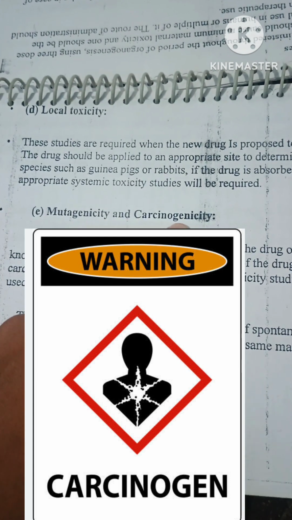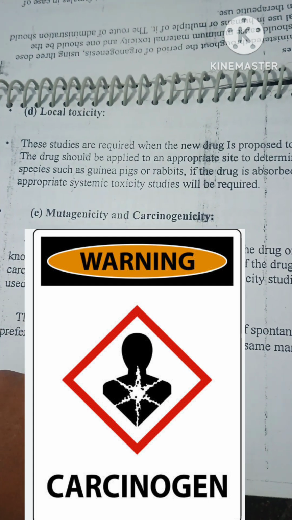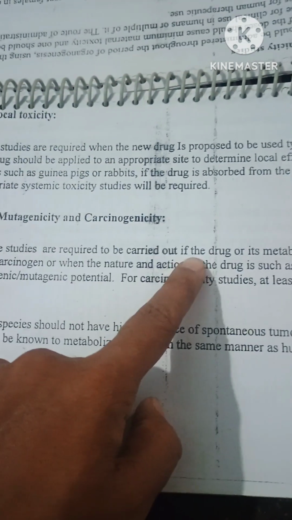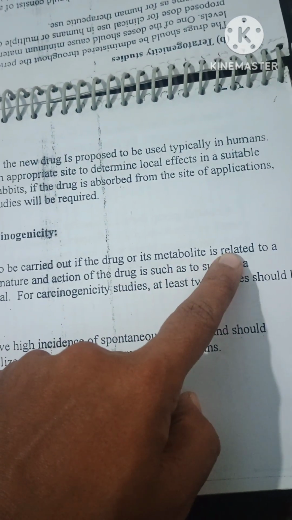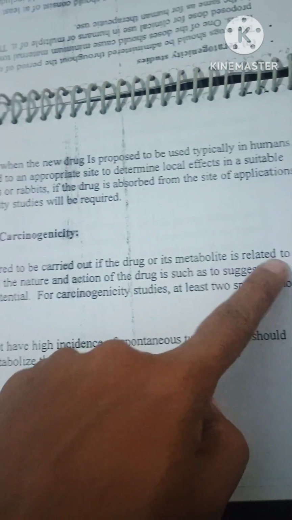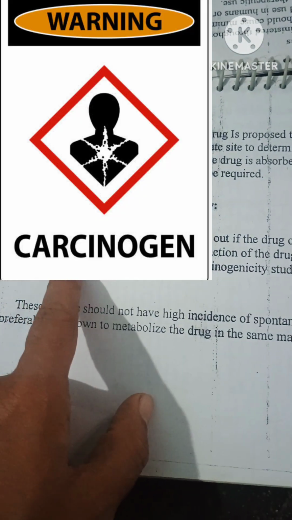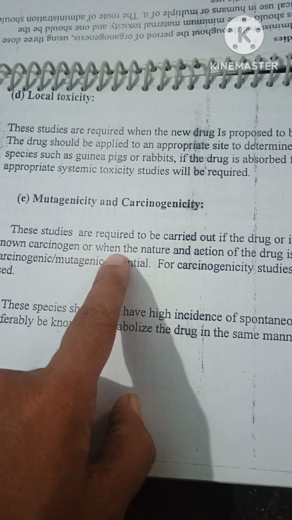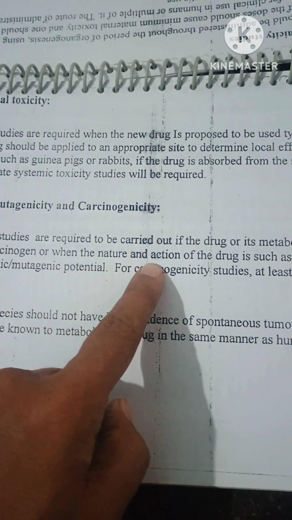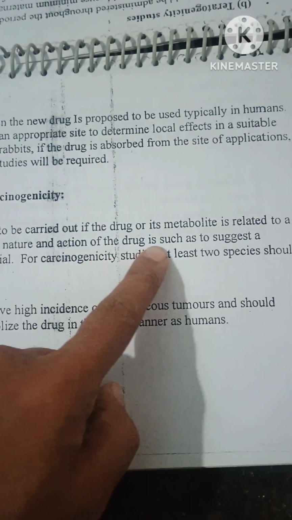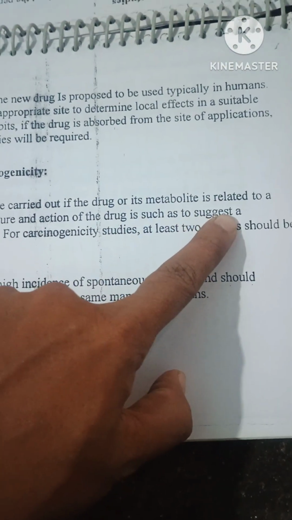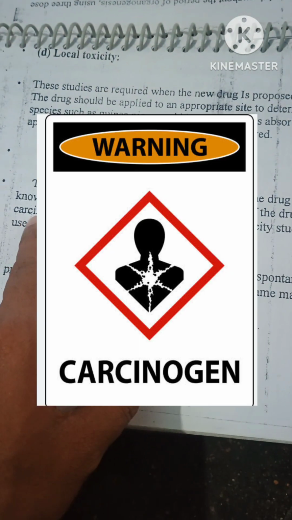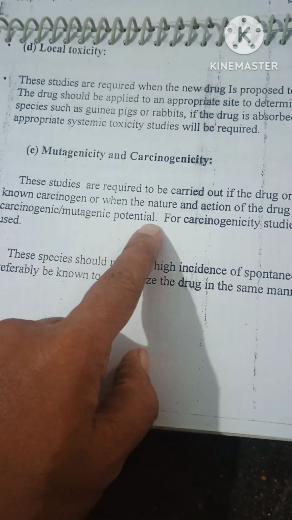Mutagenicity and carcinogenicity. This study is required to be carried out if the drug or its metabolite is related to a known carcinogen, or when the nature and the action of the drug is such as to suggest a carcinogenic or mutagenic potential.